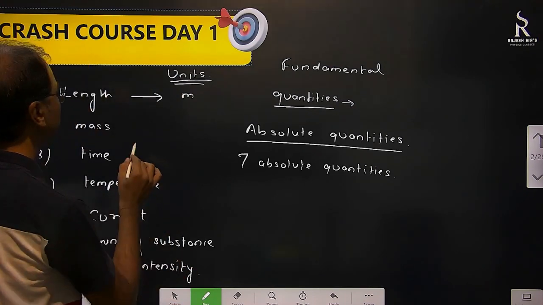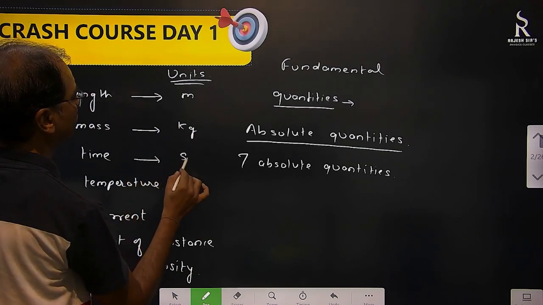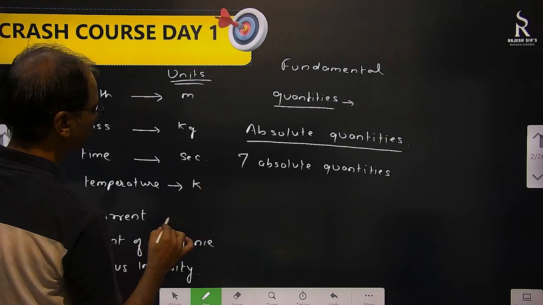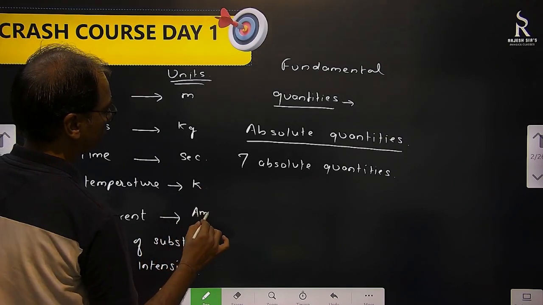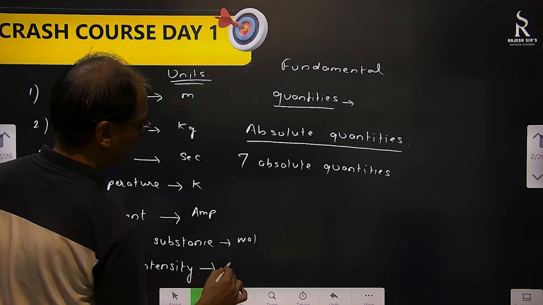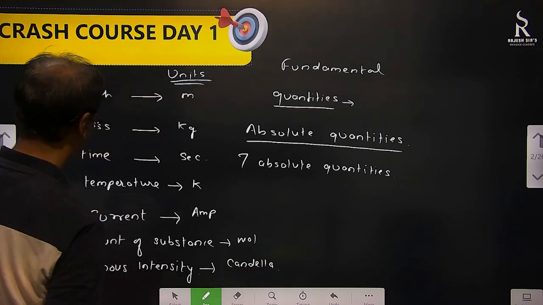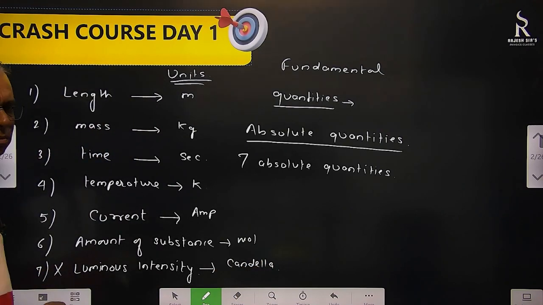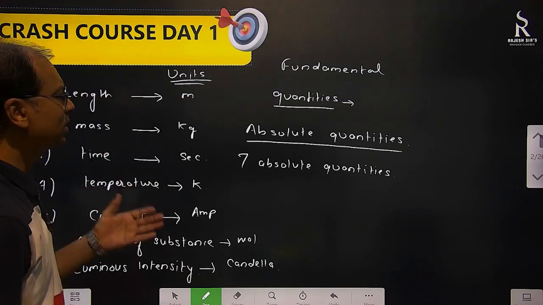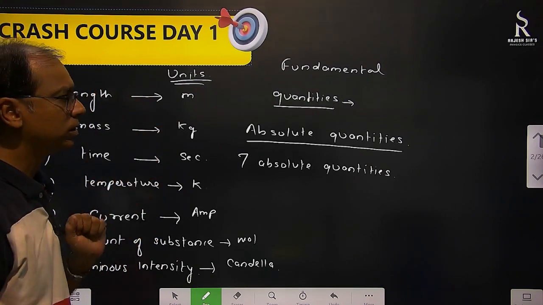Okay, meter, kg, second, Kelvin, ampere, mole, and its unit is candela. And as I said, we are not going to discuss candela much because you can say this is not in our syllabus. Okay. So these 6 are there, absolute quantities or fundamental quantities and their units.